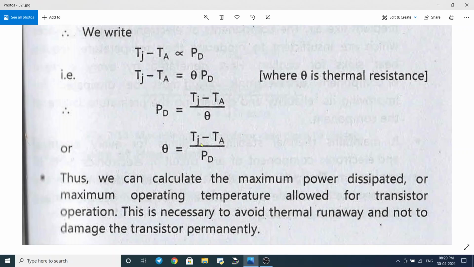These two terms are known. If one of the terms is known, the other can be calculated. That means we can avoid the thermal runaway by limiting this Tj or by limiting this Pd.